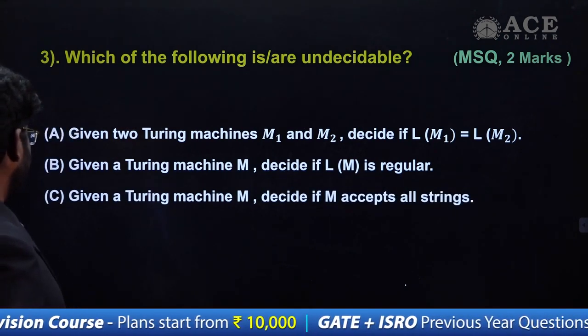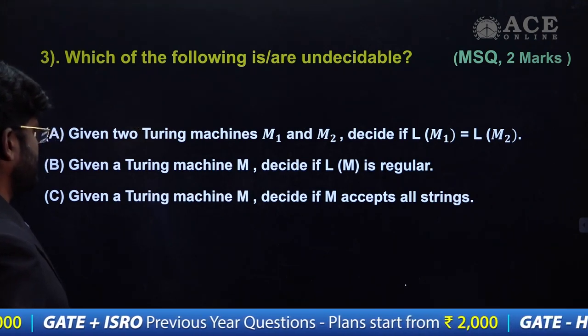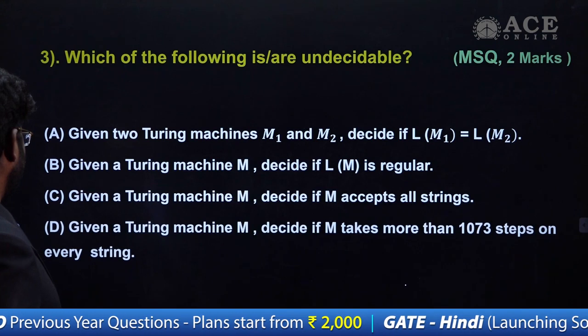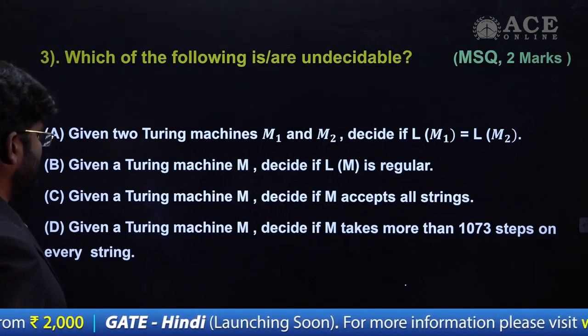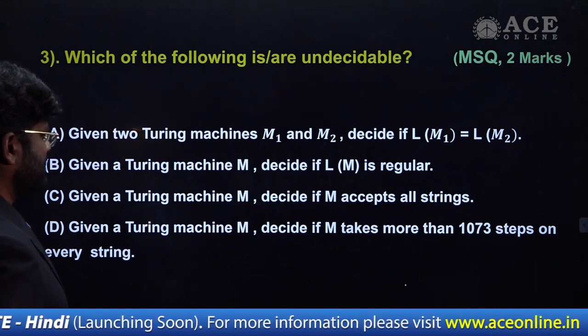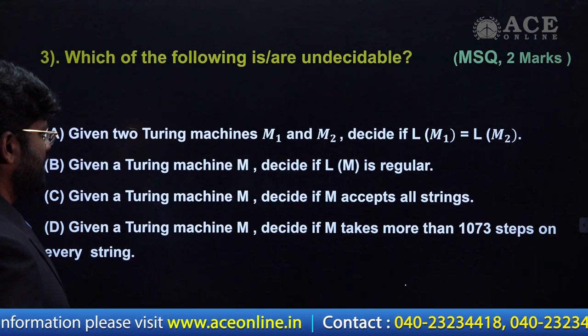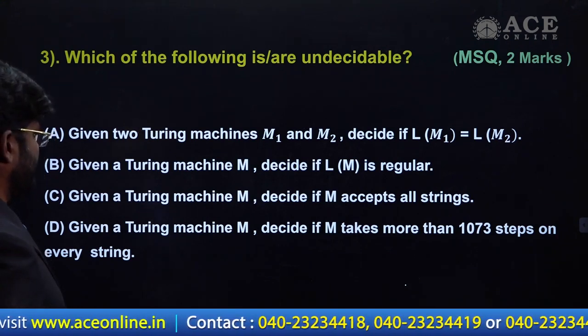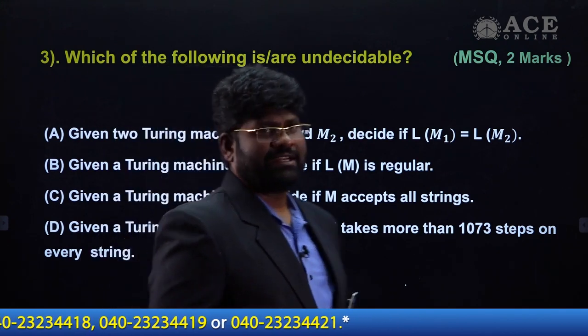And statement number 3: given a Turing machine M, decide if M accepts all strings. And D is what here? Given a Turing machine M, decide if it takes more than 1073 steps on every string. Here there are 2 parameters you have to check.